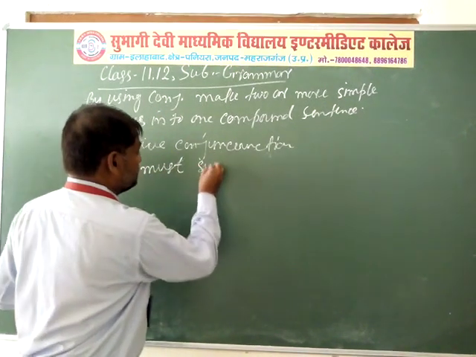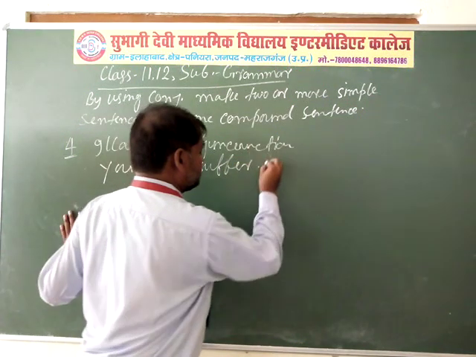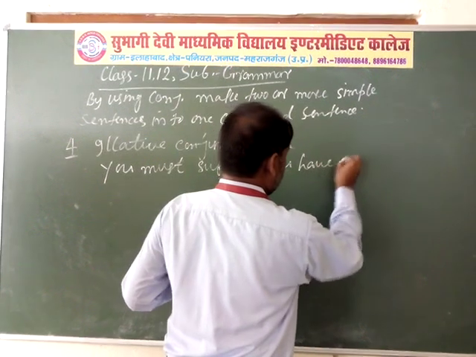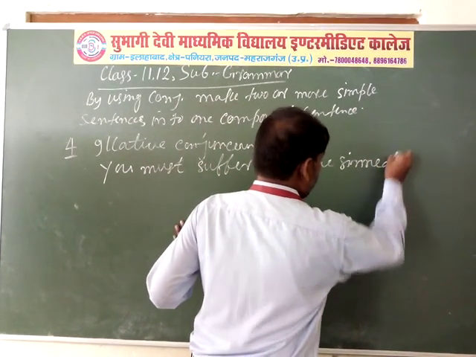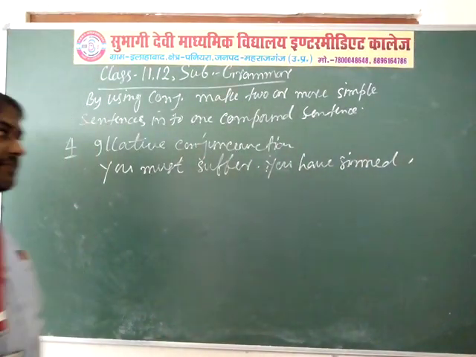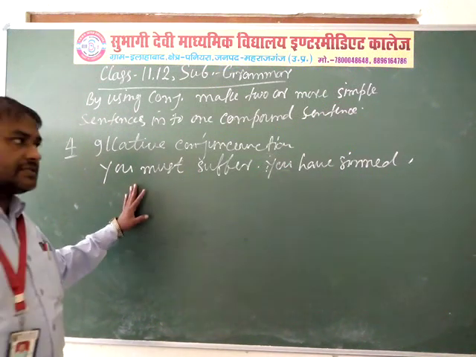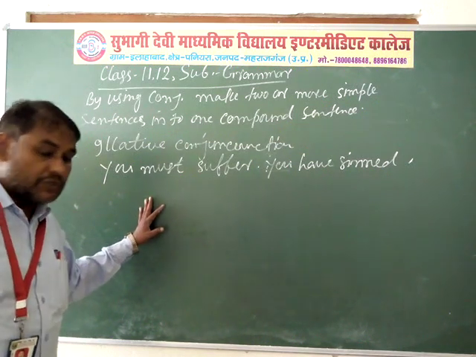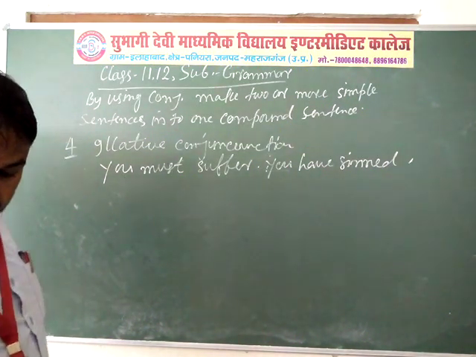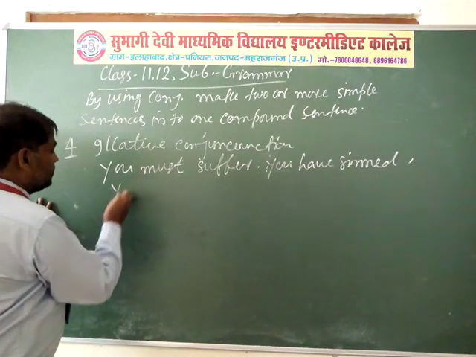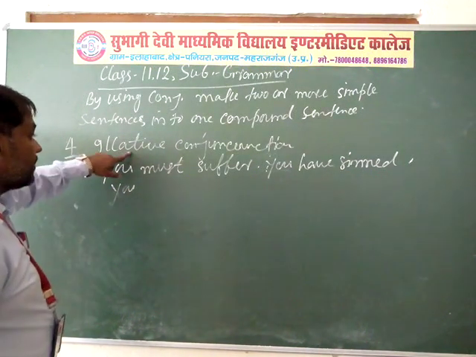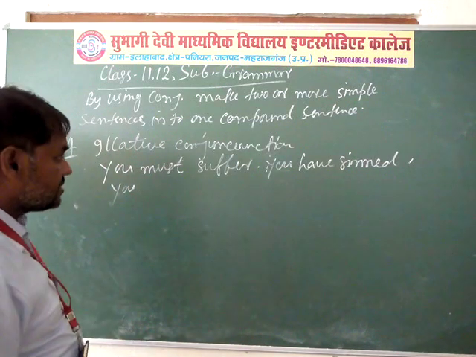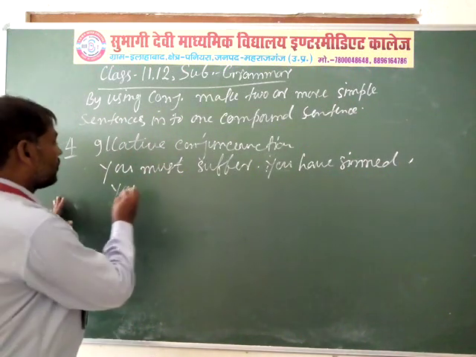Some other examples. You must suffer, you have sinned. Here are two simple sentences. First sentence, you must suffer, and the second sentence, you have sinned. So by the help of relative conjunction, you have to join these two simple sentences into one compound sentence.